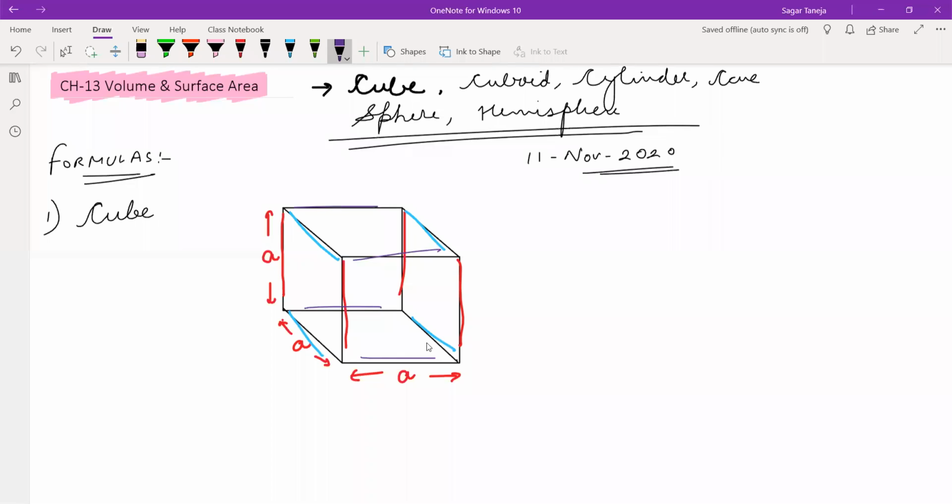Try to understand each and everything. In detail, we'll be talking about these figures. If something is not clear, you can ask. So first of all, let us write perimeter of cube. For the perimeter of a cube, we have 12 sides and all the sides are equal: 4 length, 4 breadth, and 4 height. So how many sides are there? 12. So the perimeter of cube is 12 into A. 12 multiplied by side, because all the sides are equal.